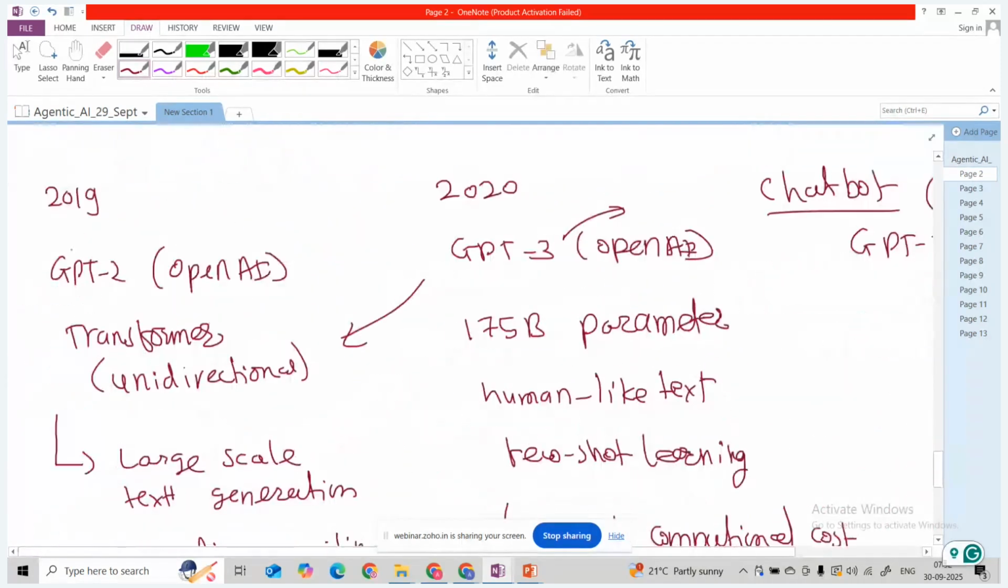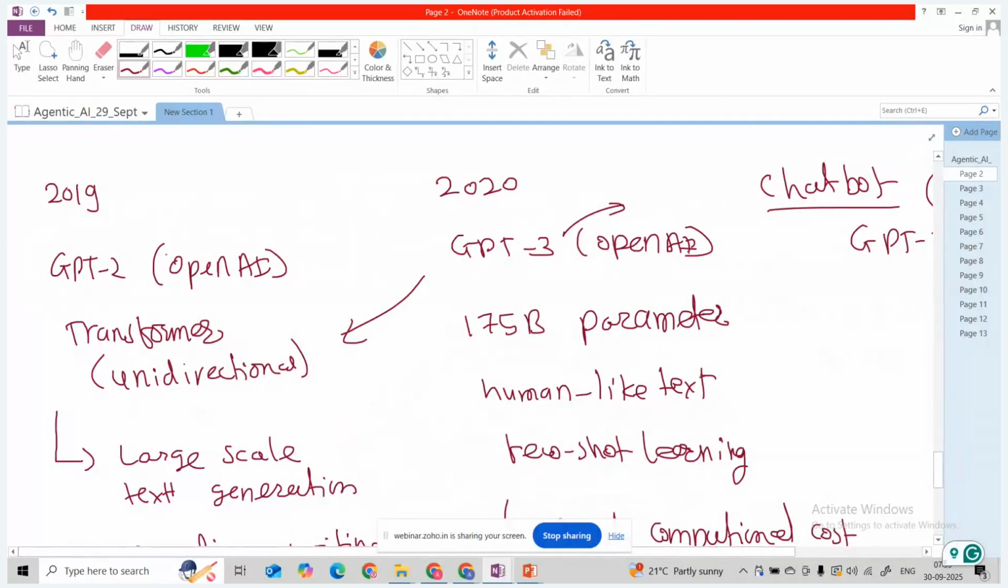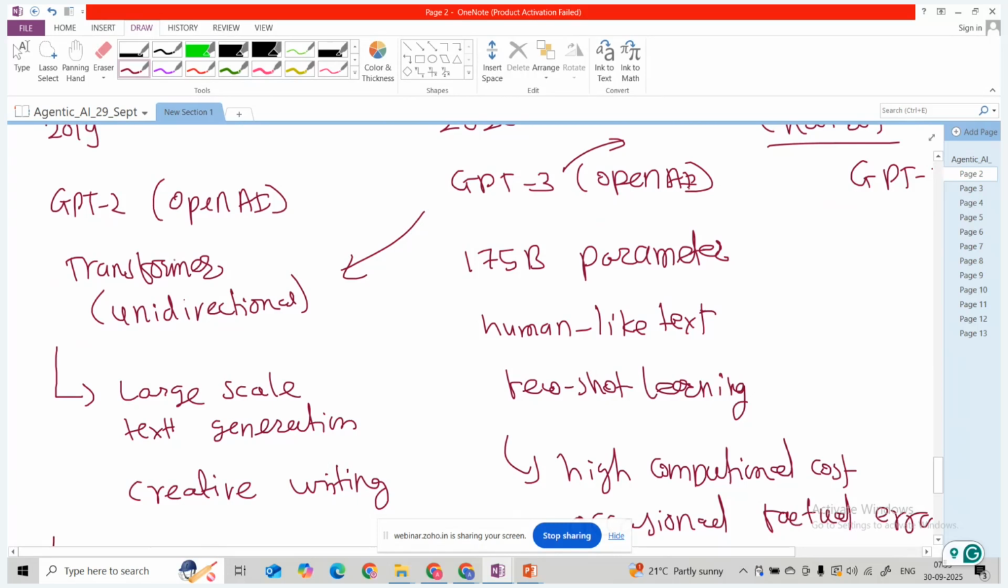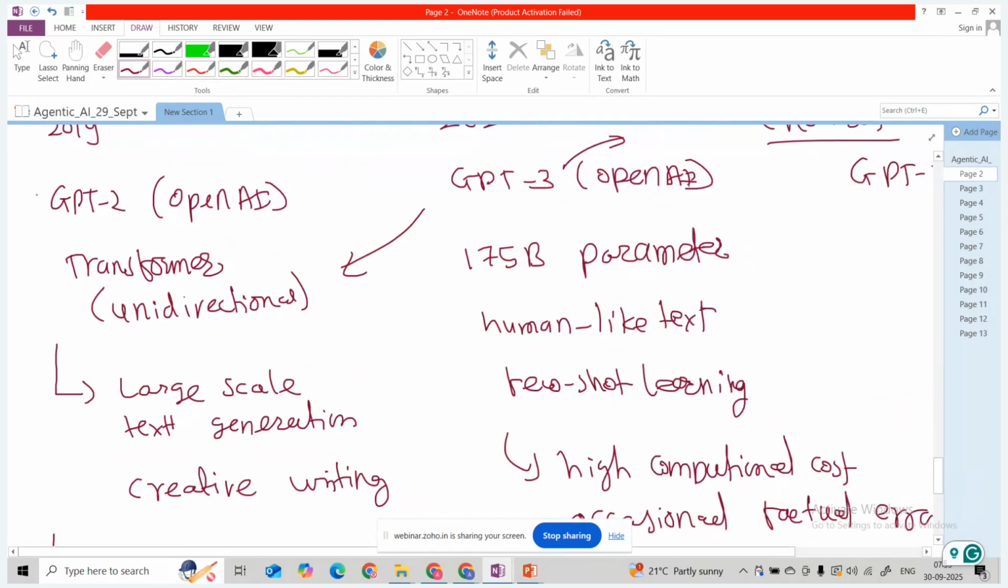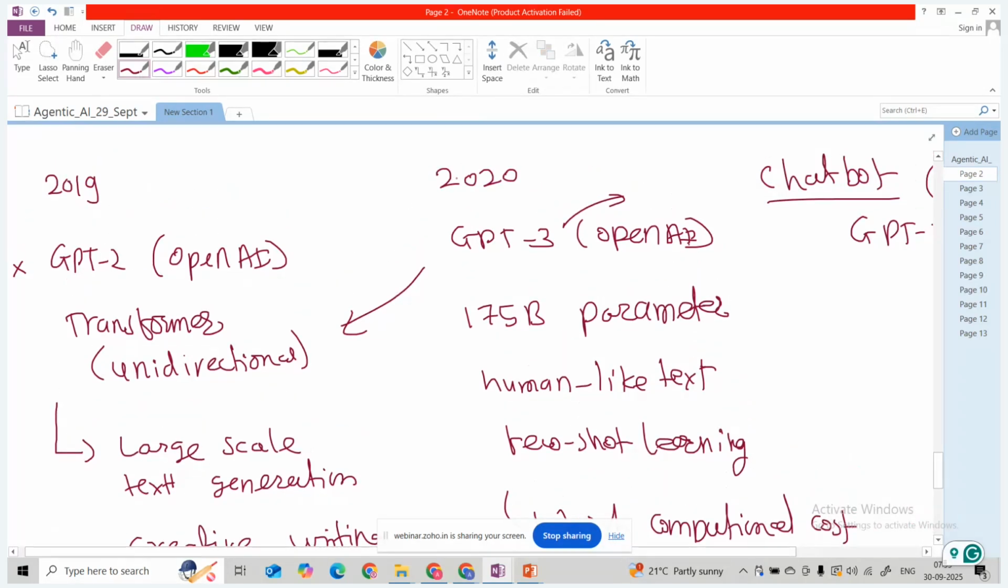Then 2019, this is GPT-2, the very basic model. It is for generation and creative writing purposes, but it has a lot of limitations, is prone to bias, and generates misinformation. So initially it did not get much attention, but whenever GPT-3 and GPT-3.5 came, the ChatGPT application was integrated.